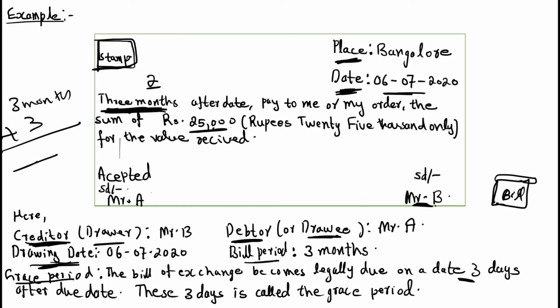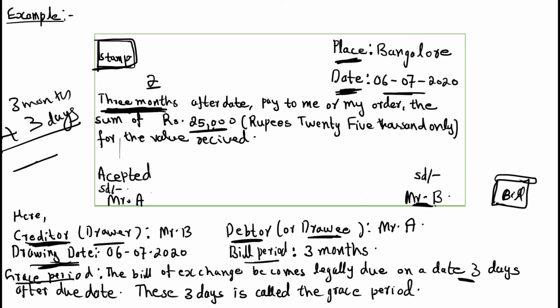Clear? Due date is after 3 months. Legally due date means extra 3 days is given. After 3 months plus 3 days, Mr. B can ask Mr. A for his money. That's the meaning of grace period.